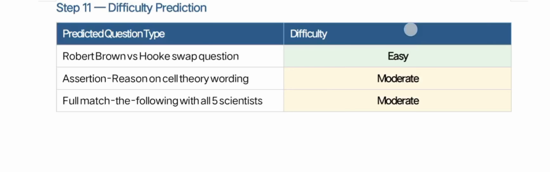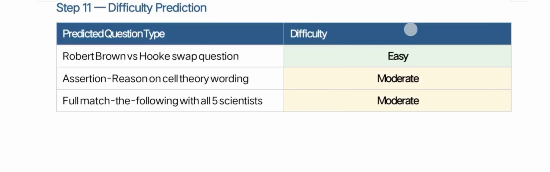So the difficulty prediction is some moderate, very easy, too easy. In that, the Robert Brown versus Hooke swap question will be easy, because Robert Hooke discovered the dead cell and Brown discovered the nucleus.